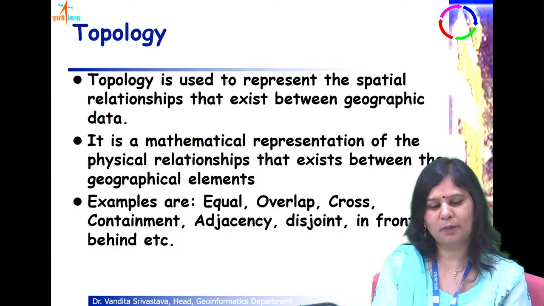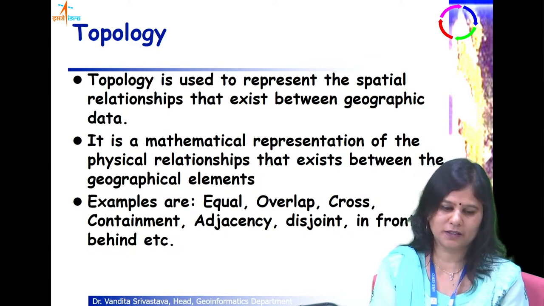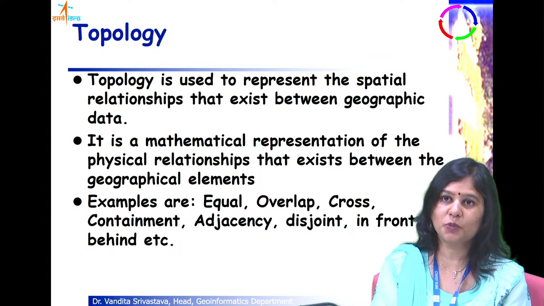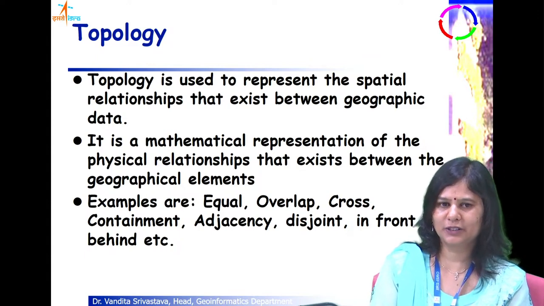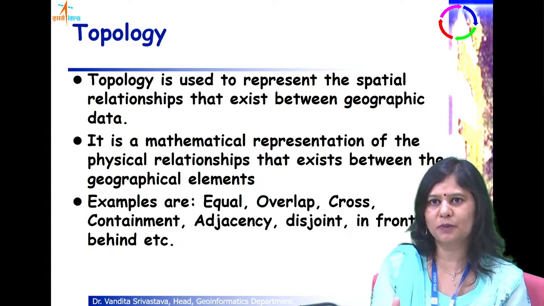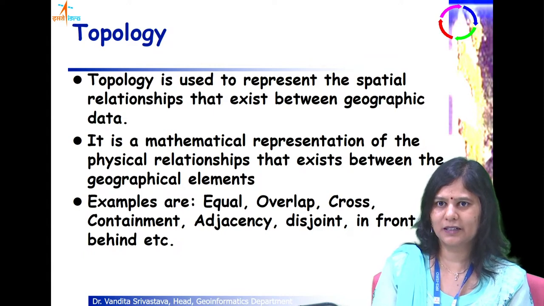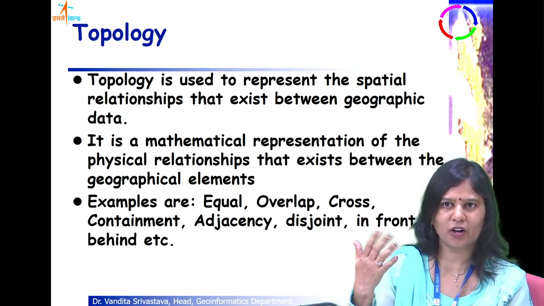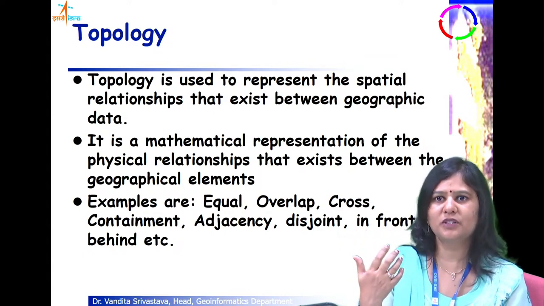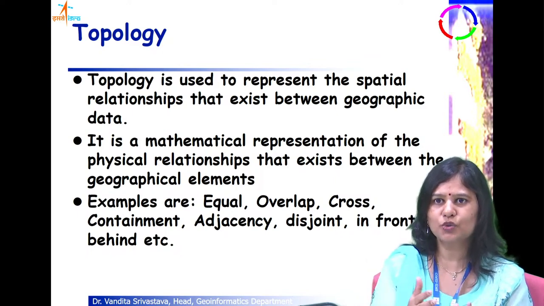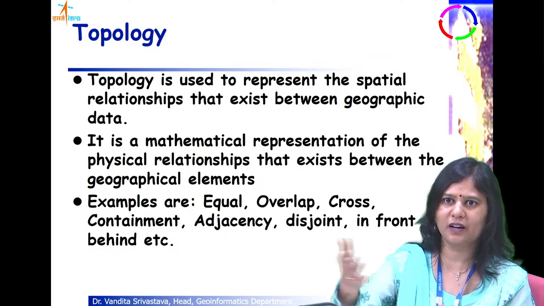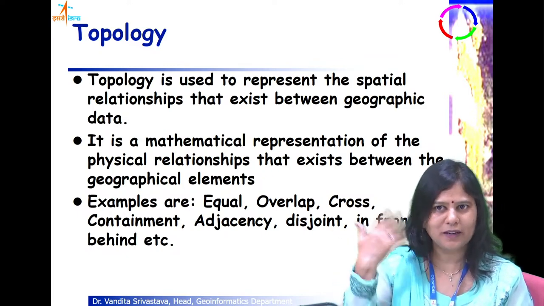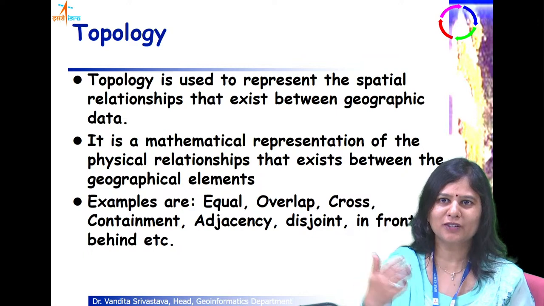And now I will talk about one very important concept that is used in GIS, that is topology. Topology relates to the way we understand the physical relationships between various objects. Our brains are trained already. We have a cognitive wisdom to decide who is to our left, who is to our right, how we are placed, where we are. All of this is already inbuilt in our biological neural network.